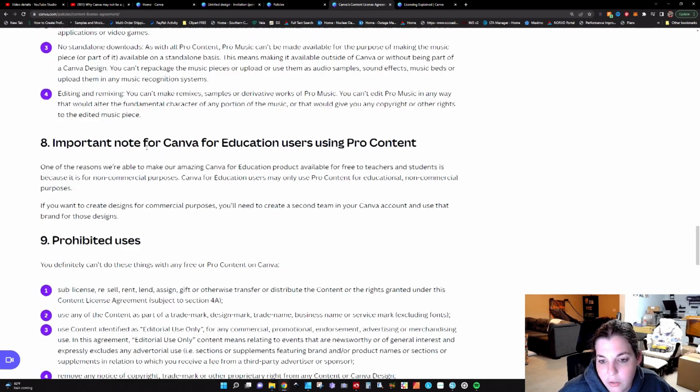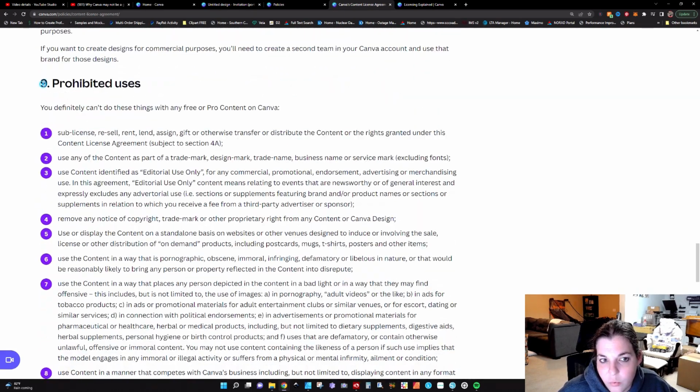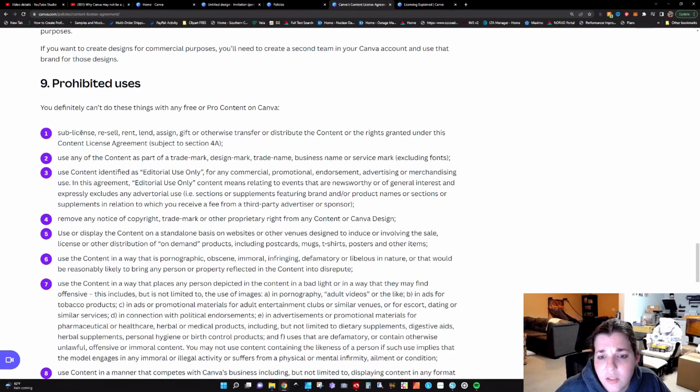That's not really important. Section 9 is really where it gets interesting because this is where it talks about its prohibited uses, and this is where we want to pay attention, okay? All the stuff that you can use it for sounds all well and good, but the prohibited uses is where you definitely want to take your time, okay? Sublicense, resell, rent, lend, assign, gift, or otherwise transfer or distribute the content or the rights granted under this content license agreement, subject to section 4A.